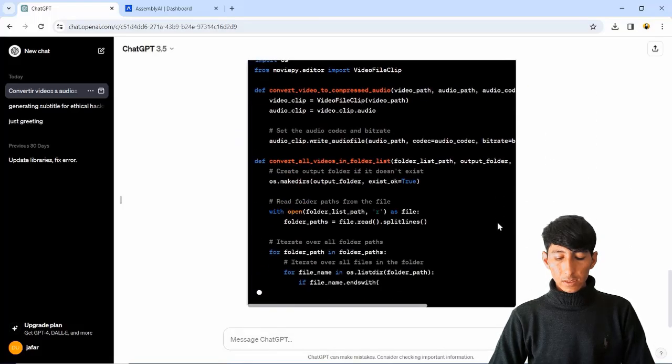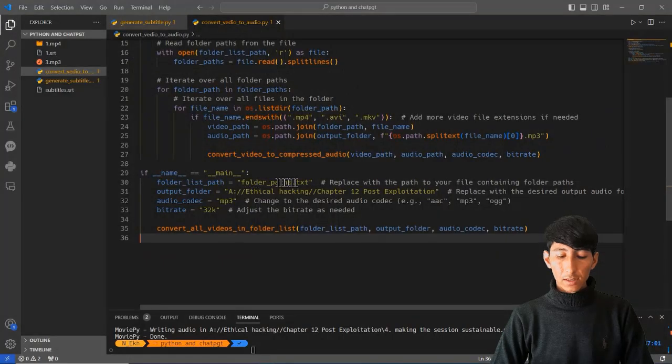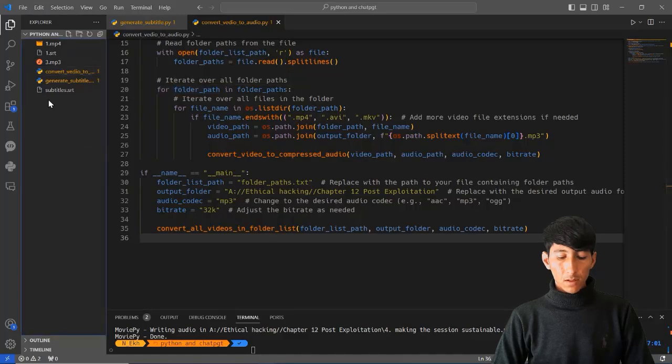So here you see this time it is going to provide me with another script, and I'm going to just copy that and then paste the whole thing here, okay? And this time you see it is a bit different. We need to provide a folder path .txt, okay? And also we need to add the output folder. Right now the output folder is chapter 12. That means all this audio is going to be stored in chapter 12 post exploitation.